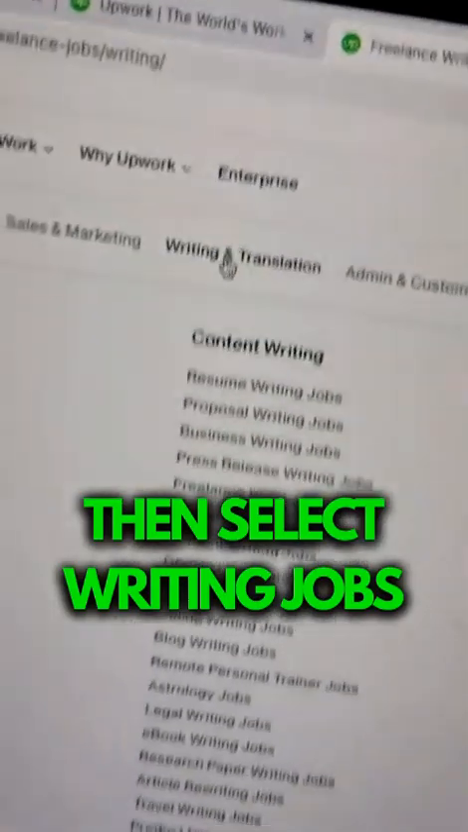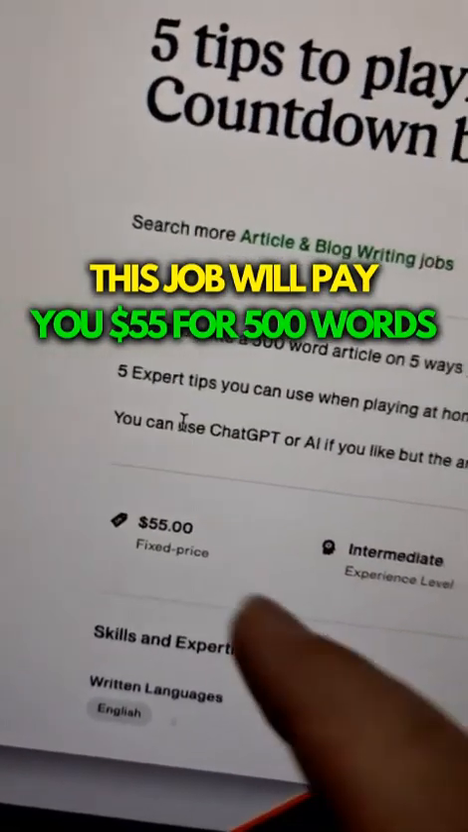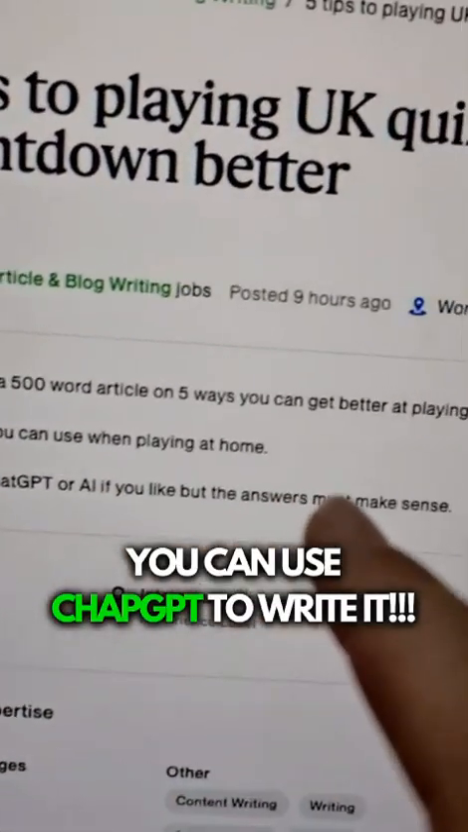You're going to click on find work. Then you want to go to writing and translation. Look at how many jobs there are. Here I found one with 500 words who's going to pay you $55. And you could use ChatGPT or AI as long as it makes sense.